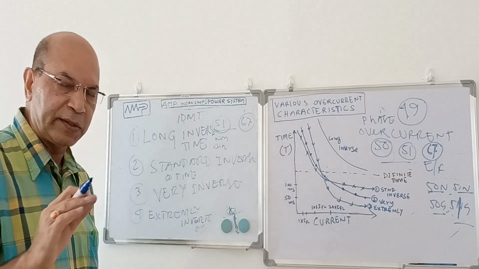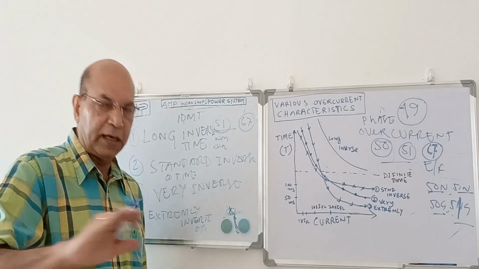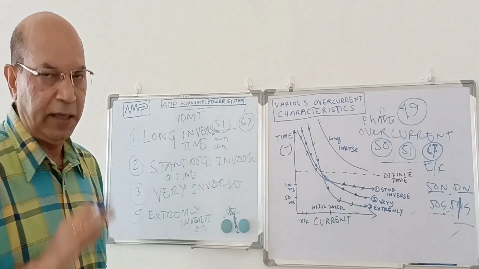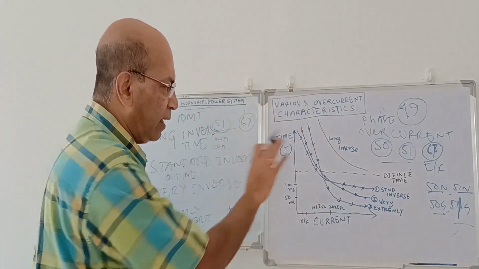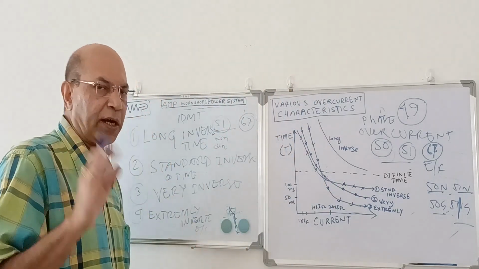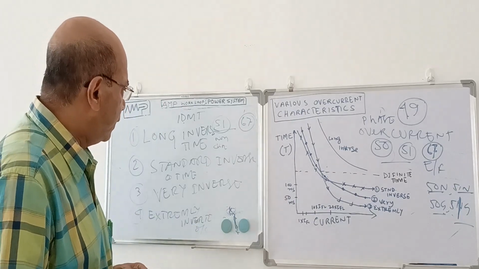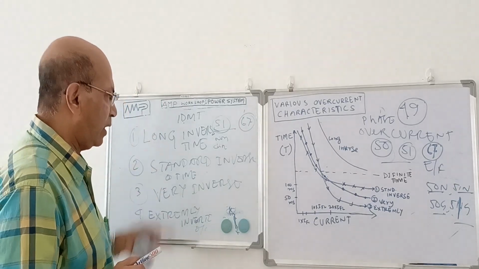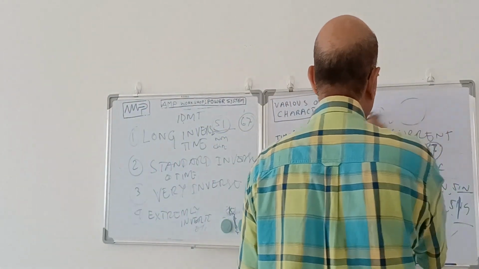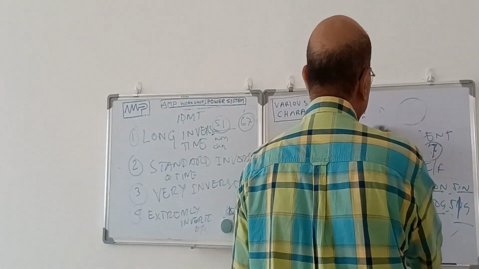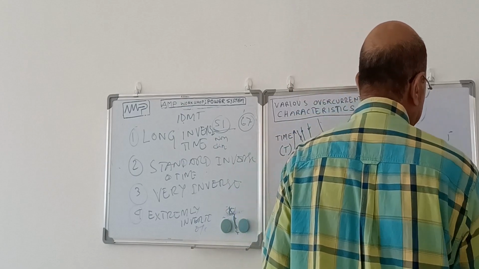It is inverse characteristics, but after a certain time it becomes definite. At the end it becomes definite. The full characteristic is not inverse. That I will draw separately. That is called IDMT characteristics. Now all these characteristics, just to set the timing, I have drawn in advance over here. You can see all the characteristics I have drawn.